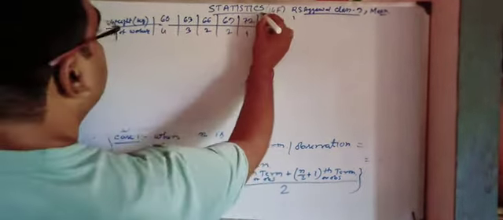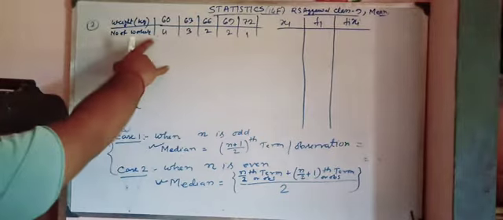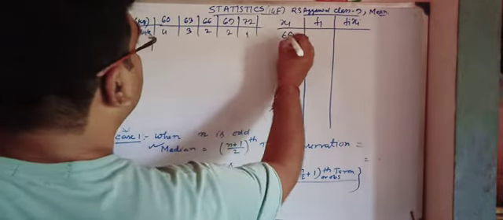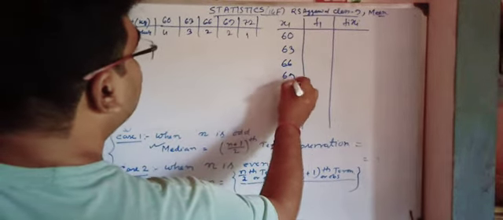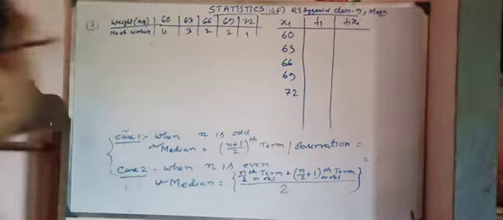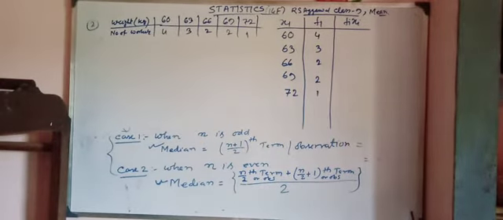For that we are again going to make a chart. This is my xi, fi, fi xi. xi is equal to 60, 63, 66, 69 and 72. fi is equal to 4, 3, 2, 2, 1.